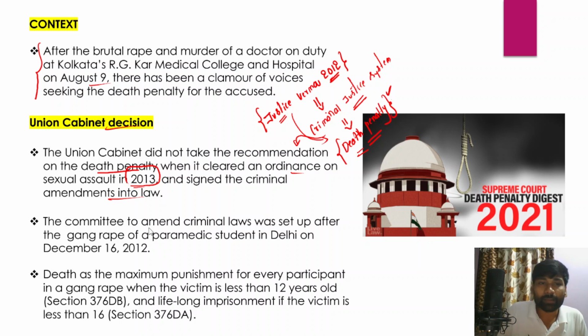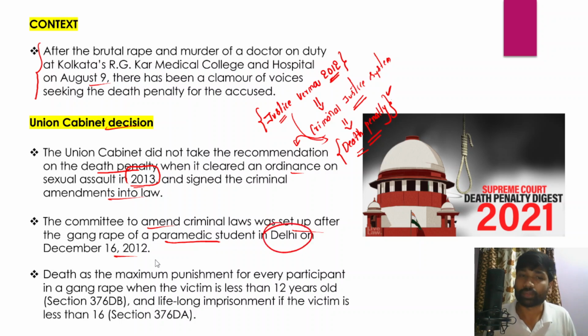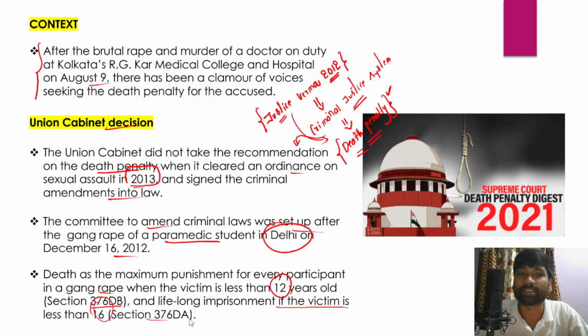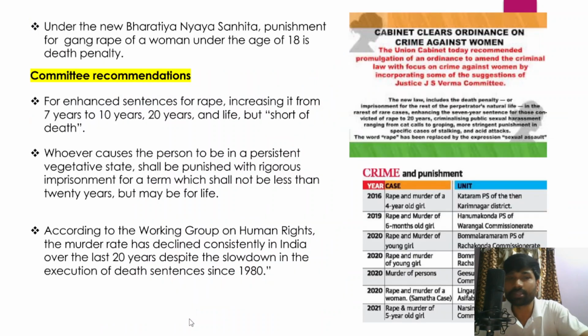In fact, the Justice Verma Committee was appointed to amend criminal laws, and that was set up after the gang rape of a paramedic student in Delhi on 16th December 2012. Death is the maximum punishment for every participant in a gang rape when the victim is less than 12 years old under Section 376DB, and life imprisonment if the victim is less than 16 years of age under Section 376DA. So these punishments are already prescribed in the code.